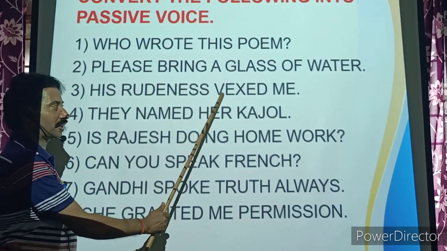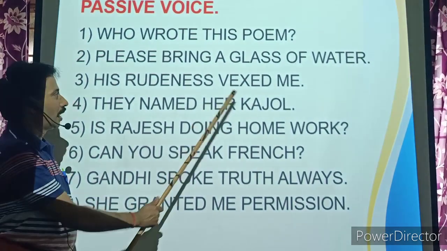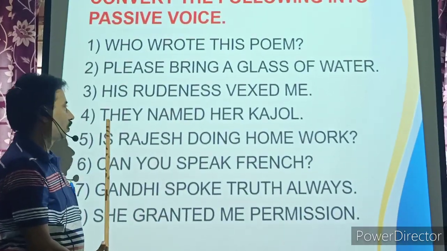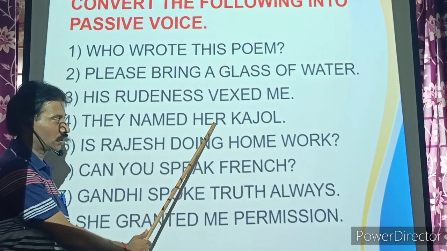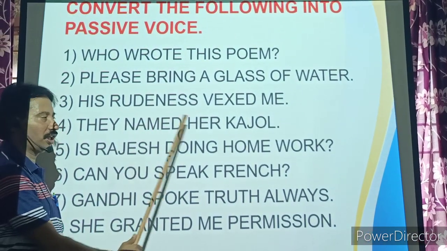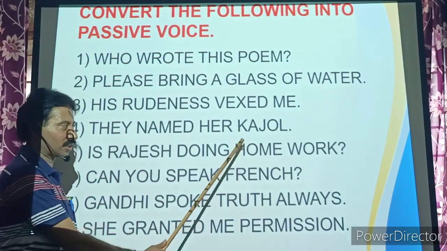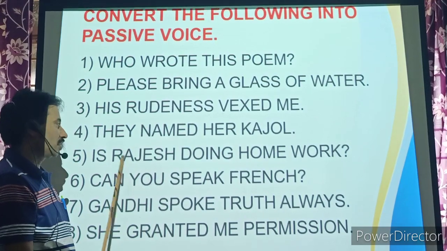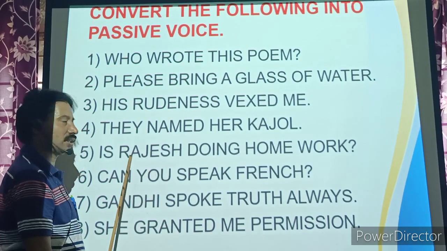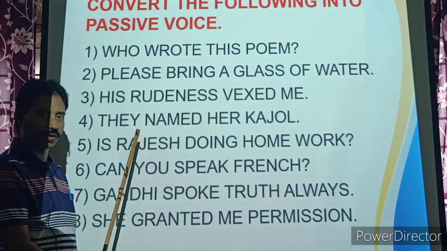Third one. His rudeness vexed me. Take the help of preposition. We have already discussed it. I was vexed at his rudeness. Fourth one. They named her Kazul. She was named Kazul. Look at the fifth one. Is Rajesh doing homework? Present continuous. Interrogative. Is homework being done by Rajesh?